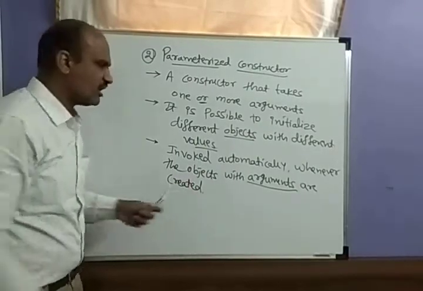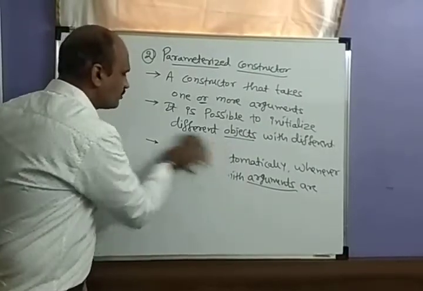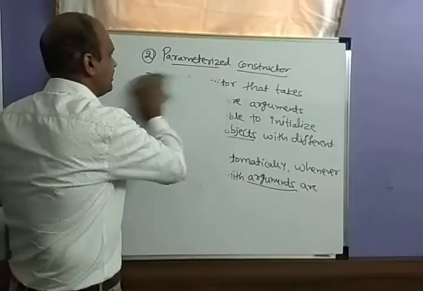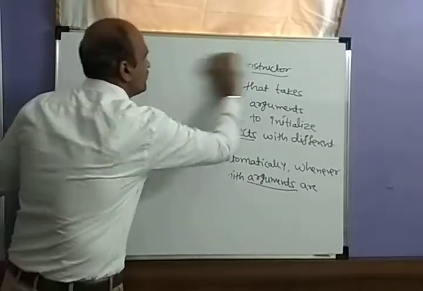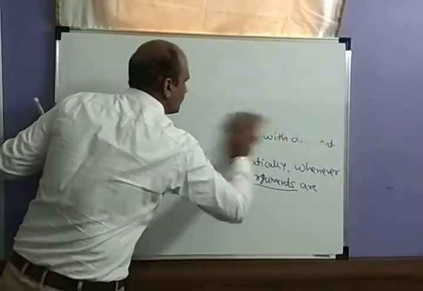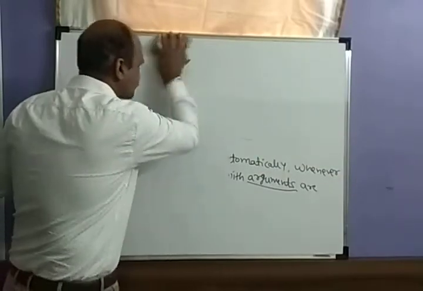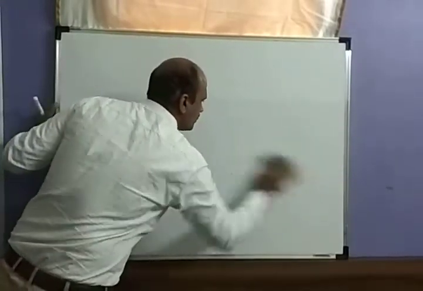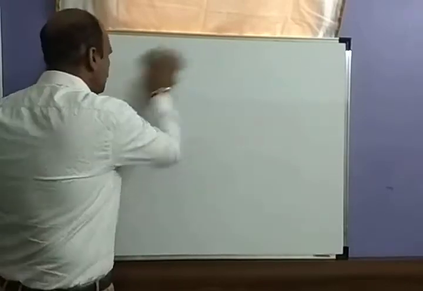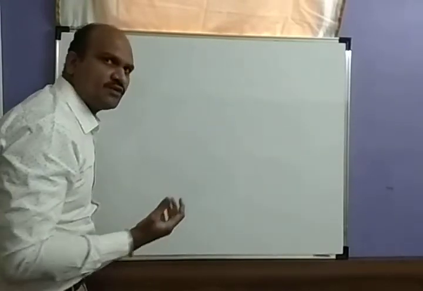Otherwise it will go to the default constructor. If there is no argument, then it will go to the default constructor.